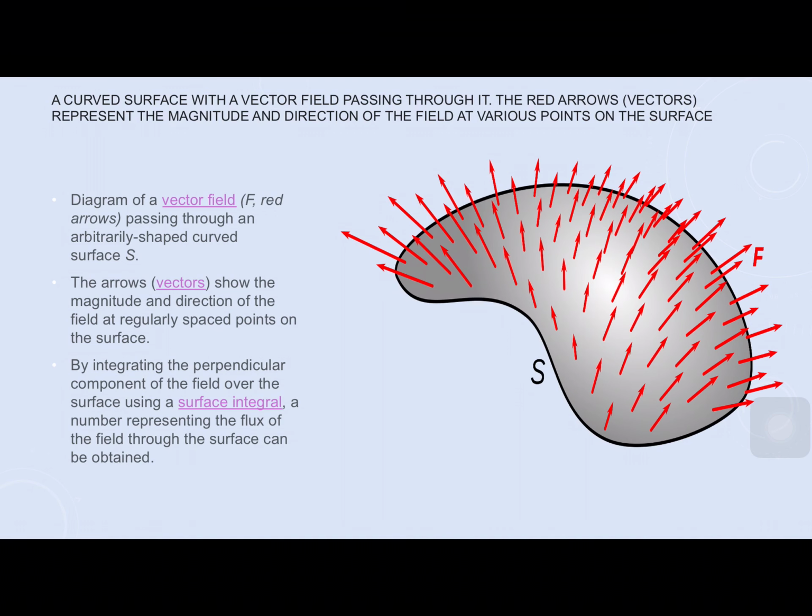That is fine. A curved surface with a vector field passing through it. The red arrows represent the magnitude and direction of the field at various points on the surface.